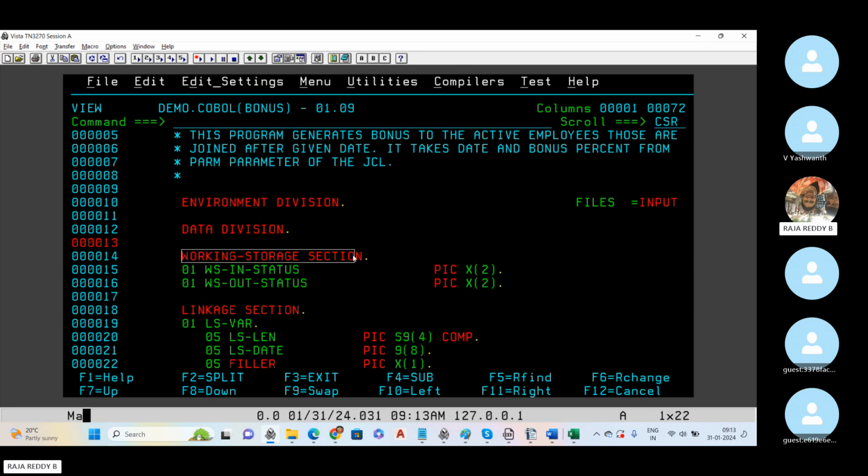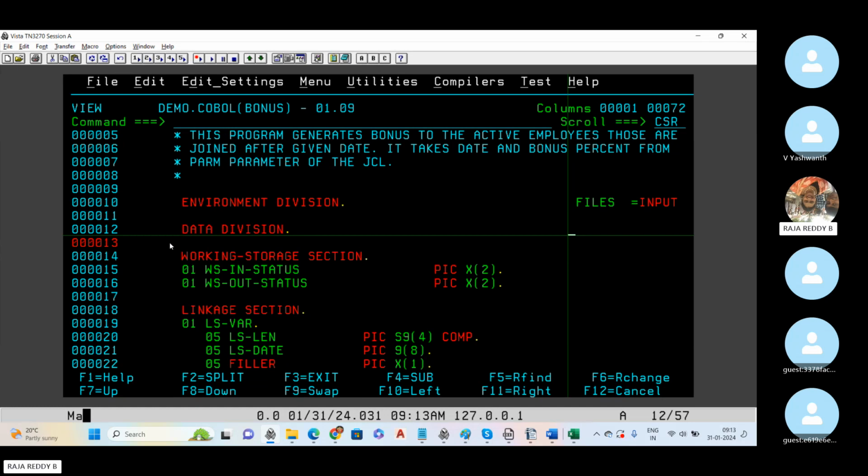The working storage section will be used for intermediate variables. If I am using any variable in my program, I should define what kind of data the variable is storing. That information I should define under the working storage section. If I am not using any intermediate variables in my program, then the working storage section is also not required. So after the identification division, everything else is based on your requirement, and you can decide whether to use it or not. If I am not using it, you can remove it. So under the data division, I have three sections. One is the file section.